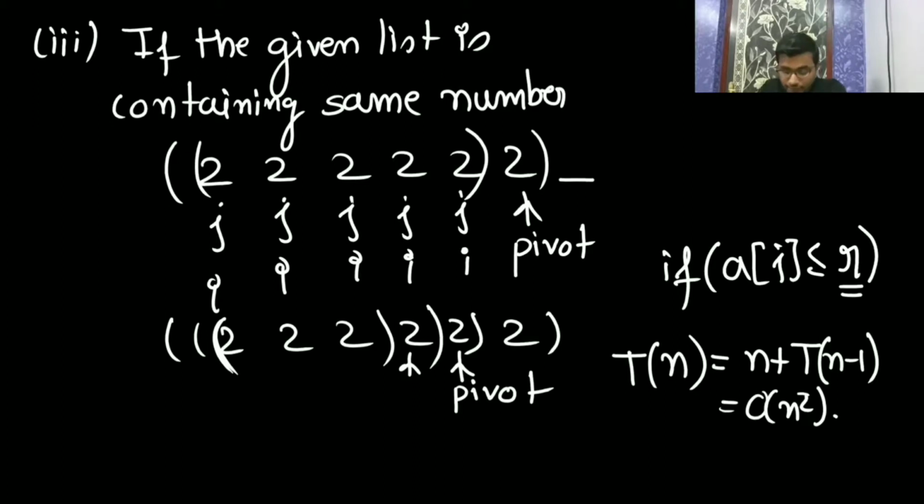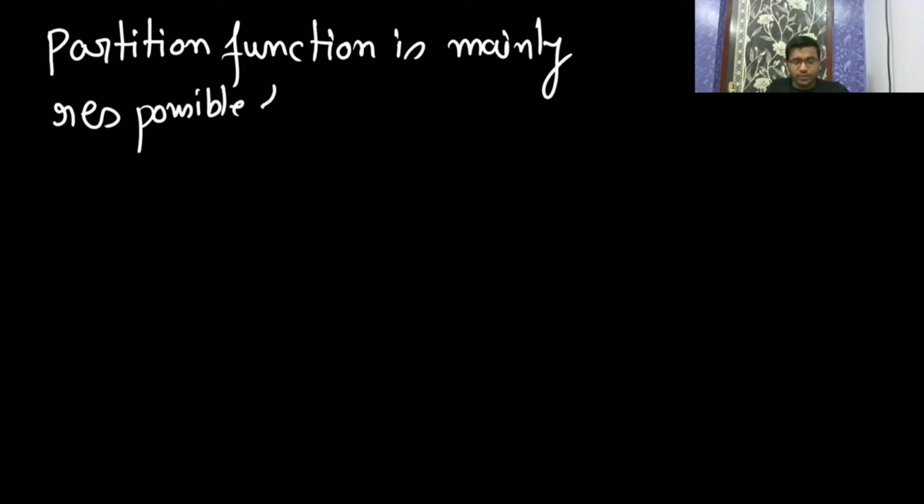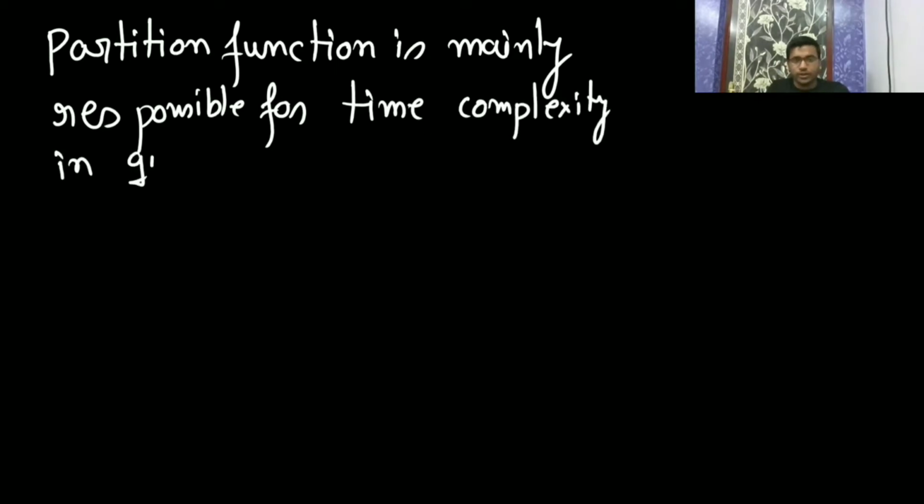So why are we getting big O of n square in all these cases? Because of the partition function. See here, the partition function is mainly responsible for the time complexity. You can say the culprit is the partition function. The partition function is mainly responsible for time complexity in quicksort.